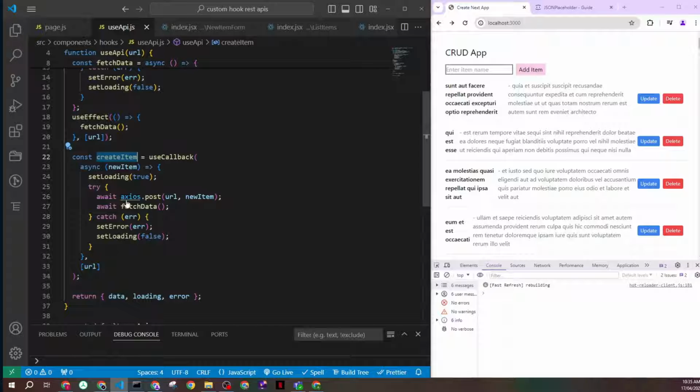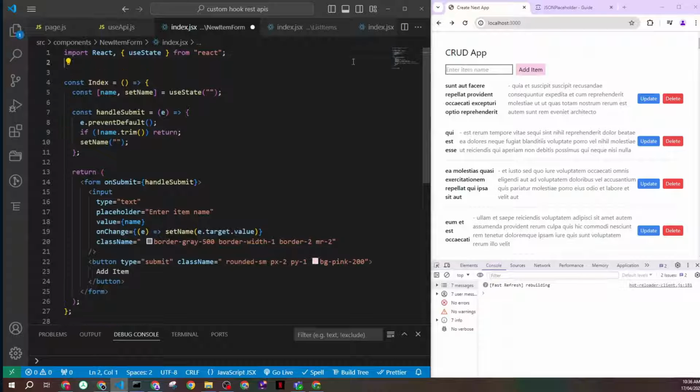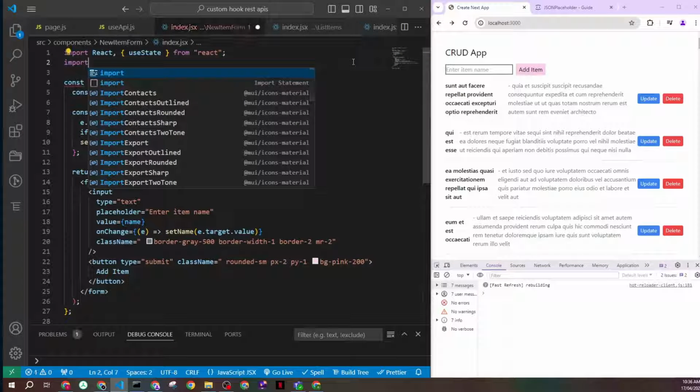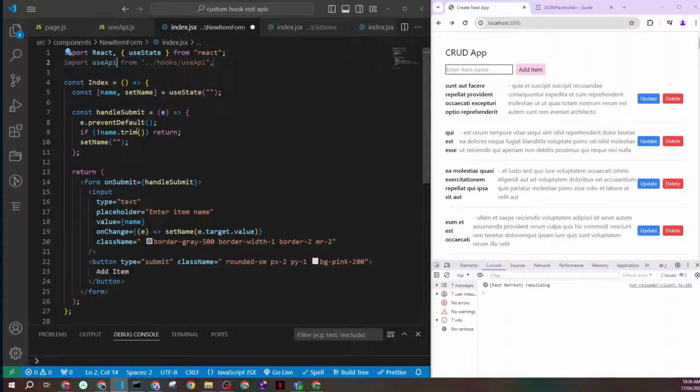We need to make it available within our custom hook, so I'll go to the return and add it right there. Now let's go back to our form component, which is right here, and let's import our hook, so useApi from the API hook. Now, when we click the add item button, which we have here, we will have a function called handleSubmit, which is getting triggered from the form's onSubmit functionality.